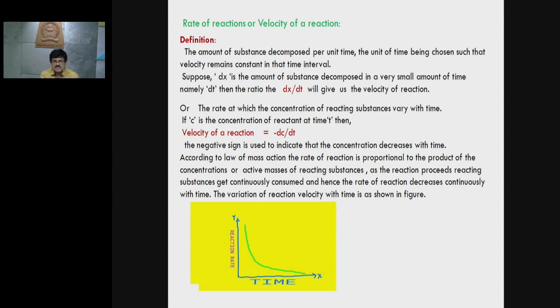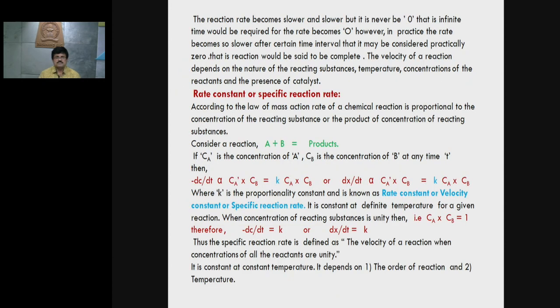According to the law of mass action, the rate of reaction is proportional to the product of the concentrations or the active masses of the reacting substances. As the reaction proceeds, the reacting substances get continuously consumed, and hence the rate of reaction decreases continuously with time. The variation of velocity with time is as shown in the figure. So look at the figure, the graph. In this graph we come to know that the velocity of reaction goes on decreasing with respect to time.